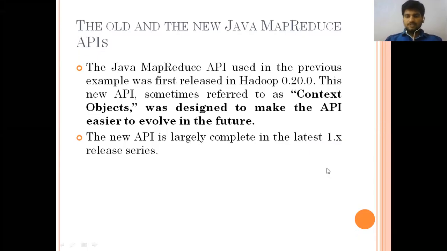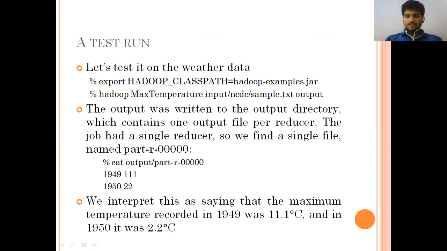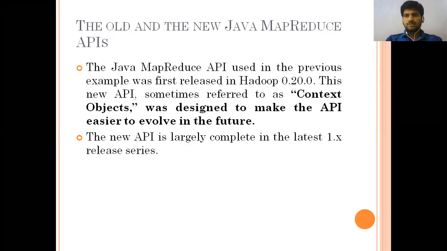I think last class we were discussing this. What are the old and new MapReduce APIs? We saw some of the main differences. The Java MapReduce APIs used in the previous example were the new ones. The old one has all the packages in the program itself. We do not club the packages, so it is a big program and the size of the program is also big. That's why we clubbed all those things.